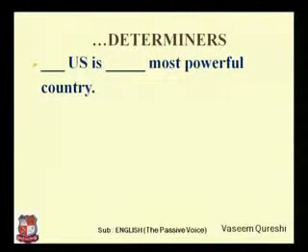Blank US is blank most powerful country. US is the name of a country and its full form is United States, and the most powerful country indicates that it is in superlative form.